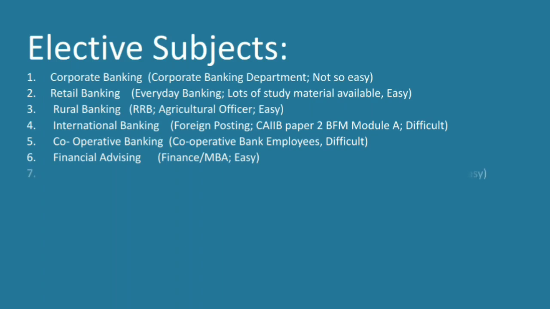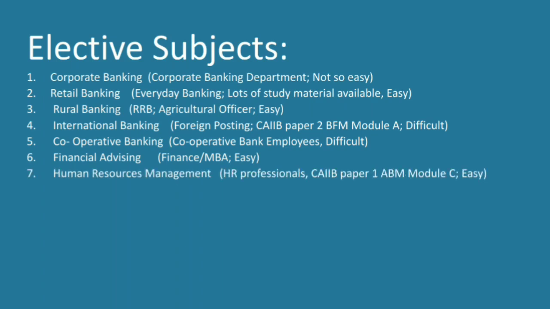Let's see the seventh elective paper, which is human resource management. This book actually deals with ABM's module C. You know, paper 1 of CAIIB, which is ABM, advanced bank management. So ABM's module C is again human resource management. If you read that module, you will see that it is very simple and completely theoretical. The good thing about this subject is that answers are predictable.